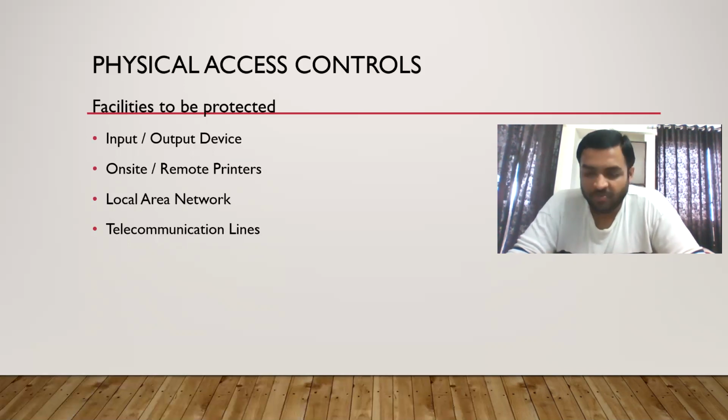Then on-site and remote printers, those printers can be on-site or remote. On-site is within the organization, and remote is outside the organization.